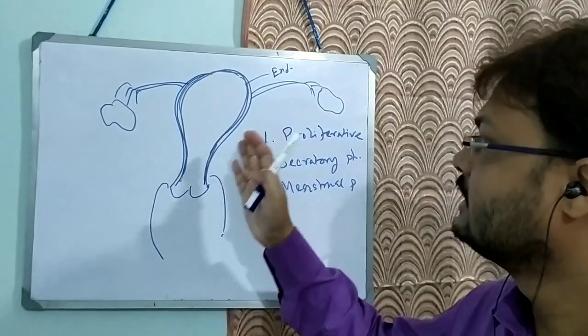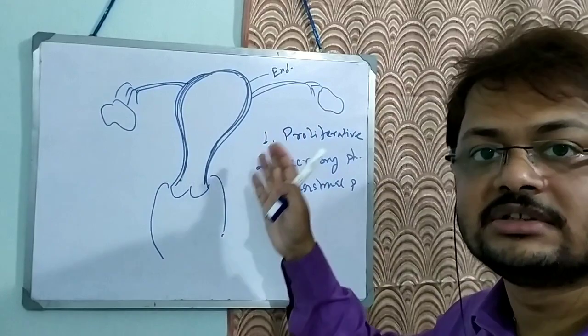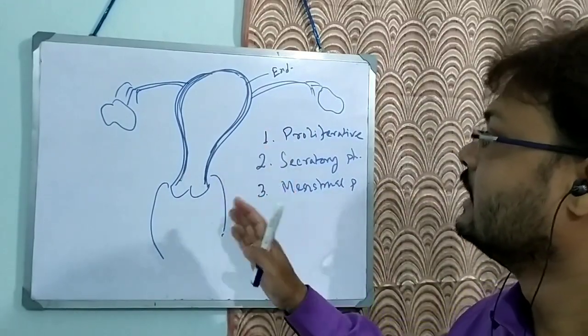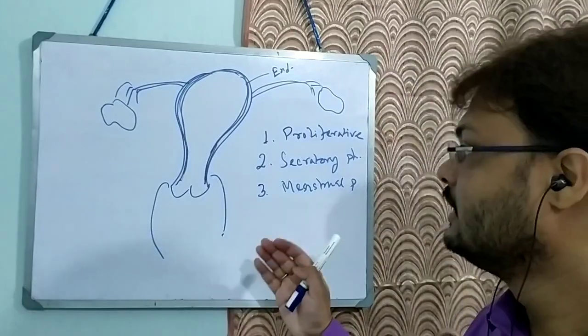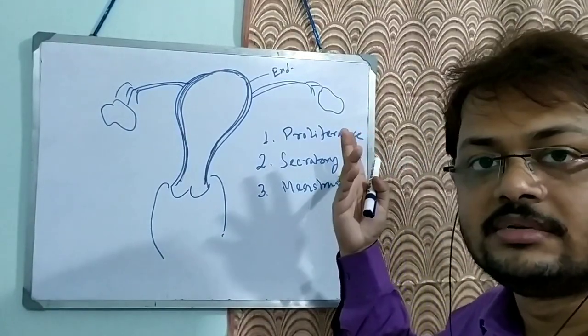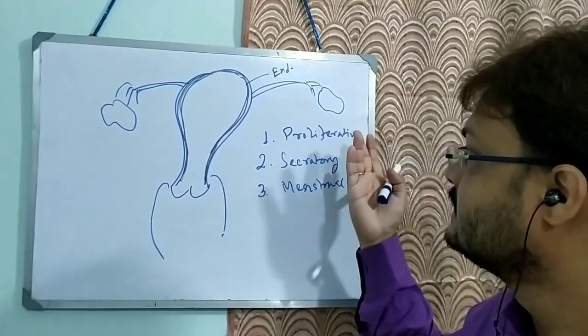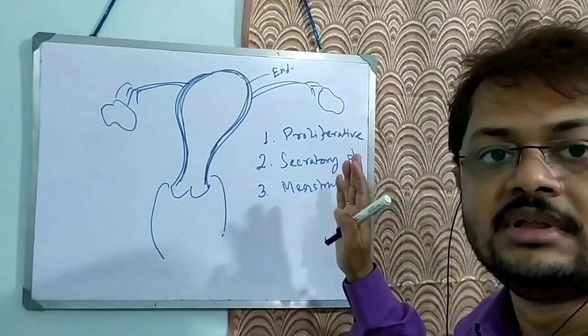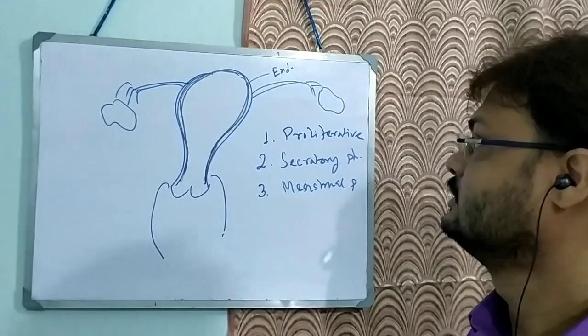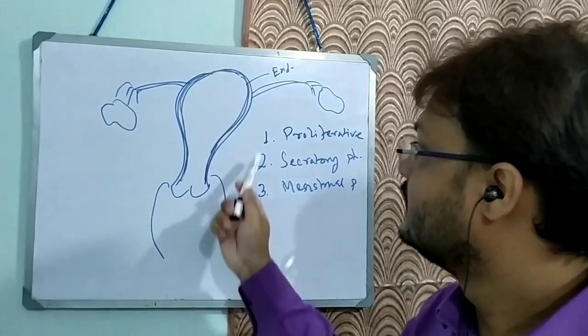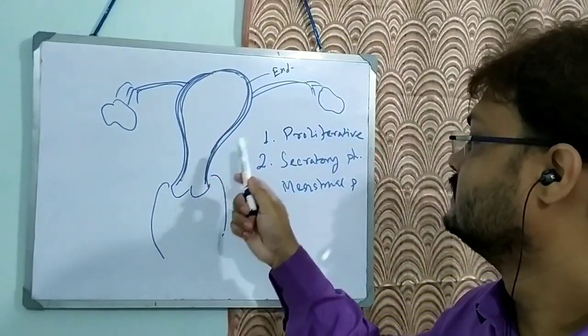What about the secretory phase? The unopposed action of estrogen will lead to increased proliferation and increased thickness of these cells. Then by positive feedback, there will be an LH surge and there will be ovulation. The corpus luteum will start to produce more and more progesterone, so there will be changes.